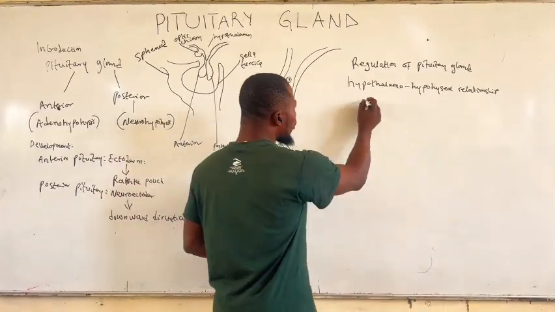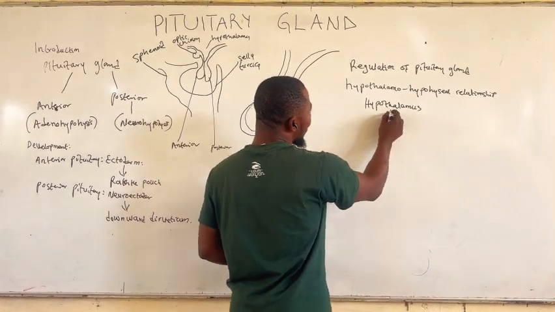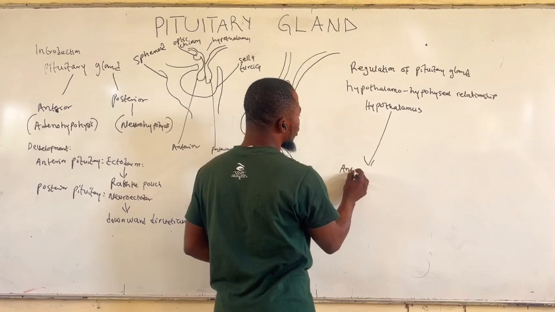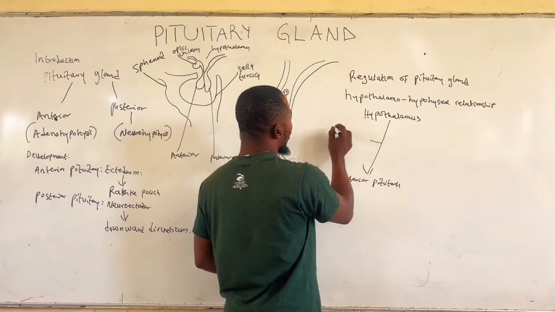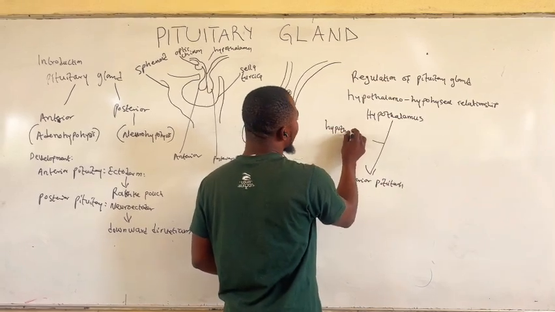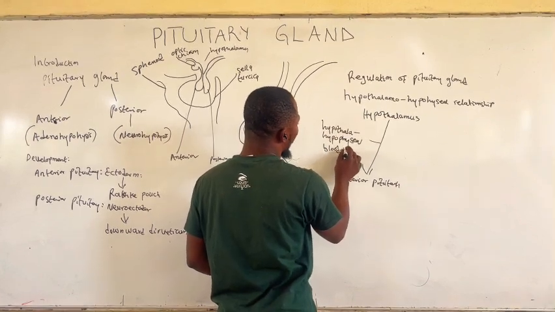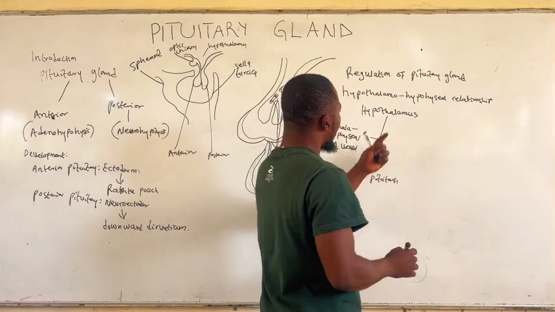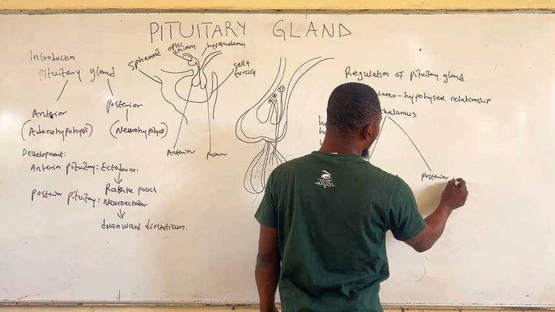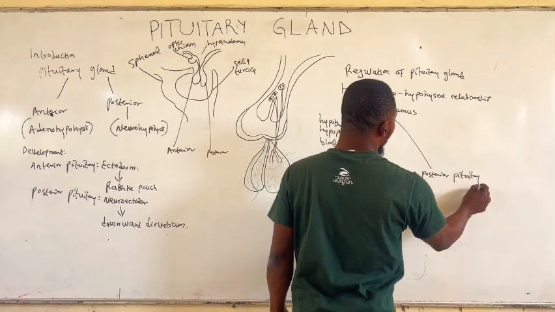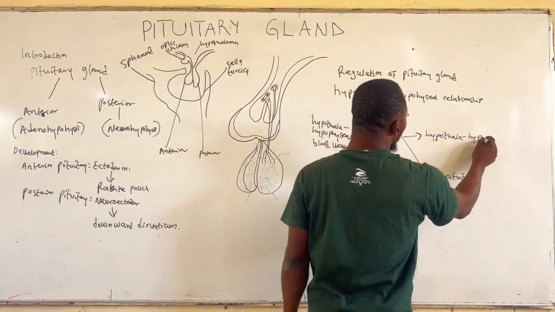The hypothalamus is connected to the anterior pituitary gland through hypothalamo-hypophyseal blood vessels or portal vessels, whereas the hypothalamus is connected to the posterior pituitary gland by the hypothalamo-hypophyseal tract.